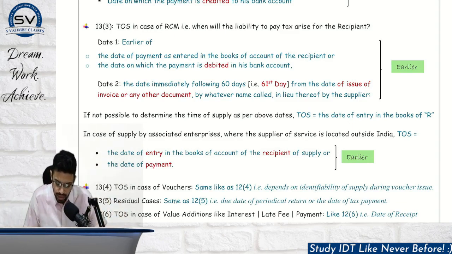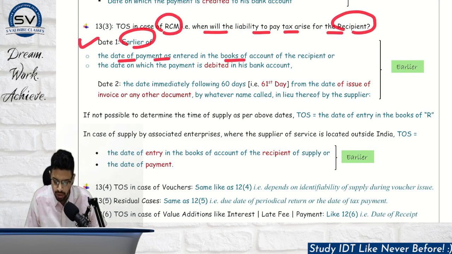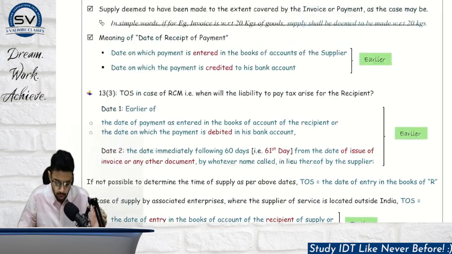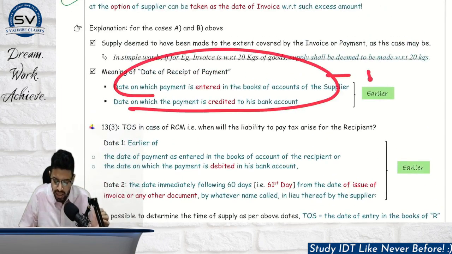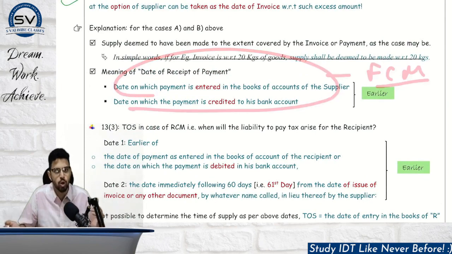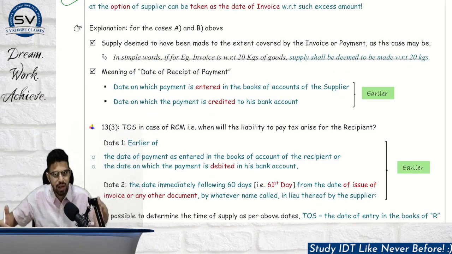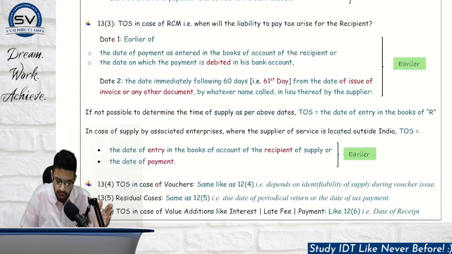Let's see. In case of RCM, when will the liability to pay tax arise for the recipient? Date 1, earlier of the date of payment entered in the books of accounts of recipient. Sir, why are you now talking about recipient, not supplier? This is RCM that we are talking about. This one was for FCM basis. FCM basis means supplier is going to pay. That's why we talk from the supplier point of view, that whenever he receives, shows the entry or credited. Now we are talking about RCM. So recipient is going to pay. So the date the payment is entered in the books, or the actual date on which the payment is debited.